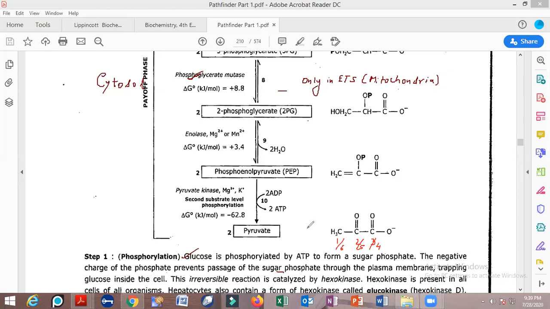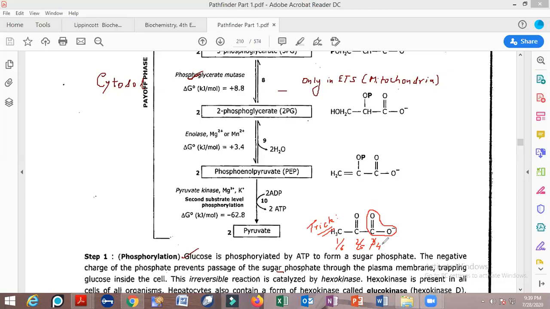This is a very important trick. There are 4 questions which have been asked in different entrance examinations from this particular trick. If I am going to radio label the 3rd and the 4th carbon atom of the glucose, which carbon atom of the pyruvate will be radio labeled? This carbon atom, the carboxy group of the pyruvate, will be radio labeled. Listen carefully. Please pay all your attention here. This is the last topic and I'm just going to halt my lecture here only. Just you have to solve this question.